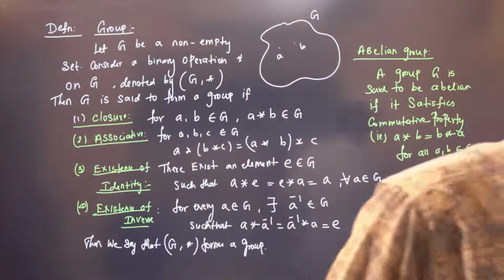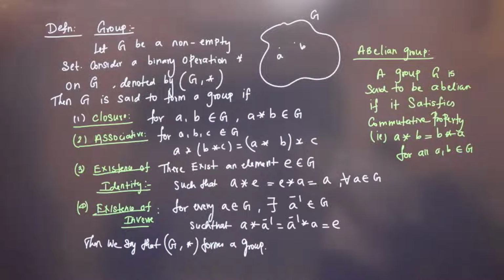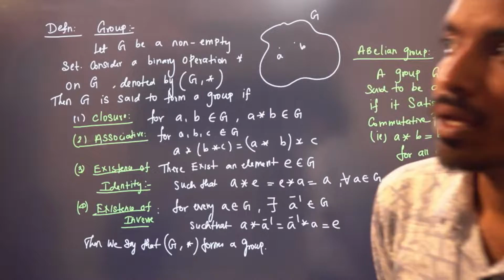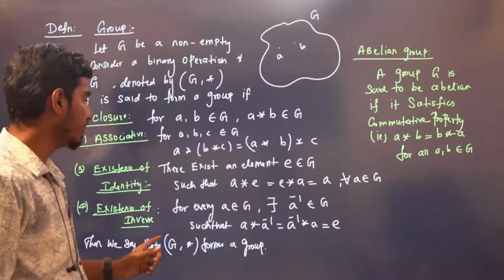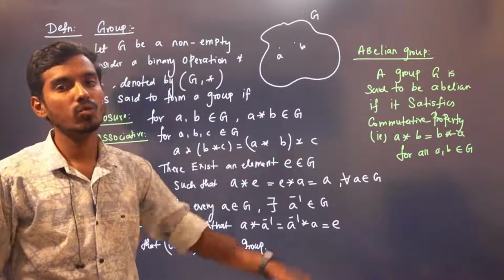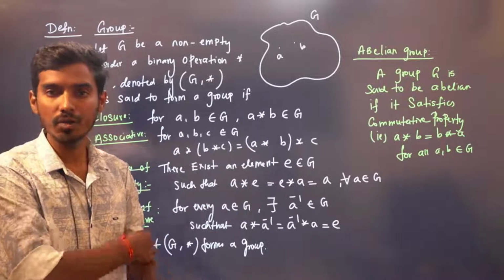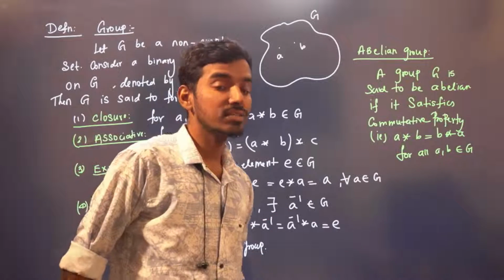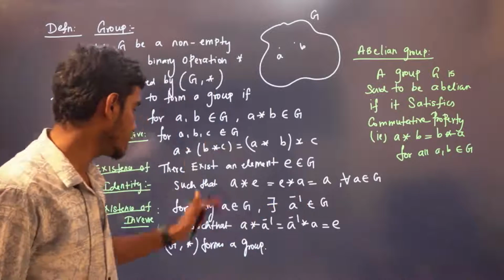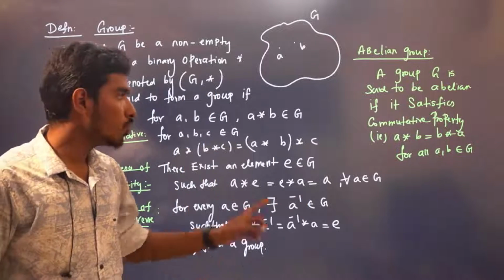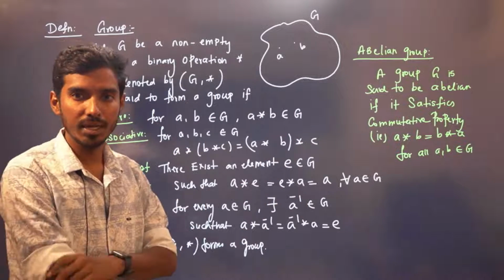A group G along with the commutative property, that is, if it satisfies five conditions, right? Four conditions for a group. If it satisfies one more condition also, that is if it is commutative, then we say that G is an abelian group. If it satisfies only these four conditions, we say it is a group; a group along with this condition is said to be an abelian group, right?